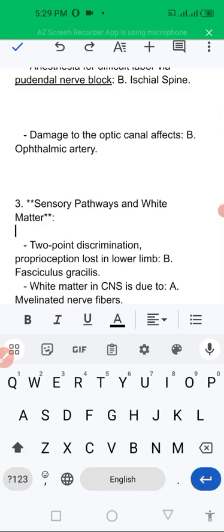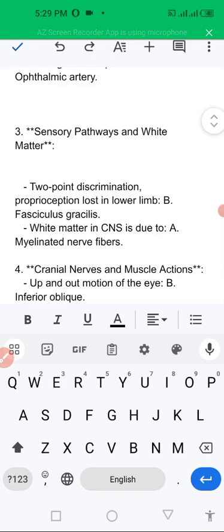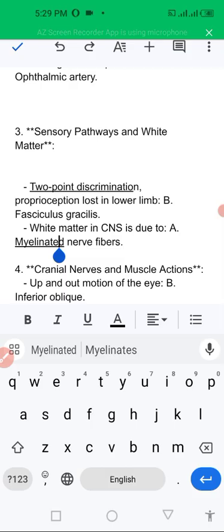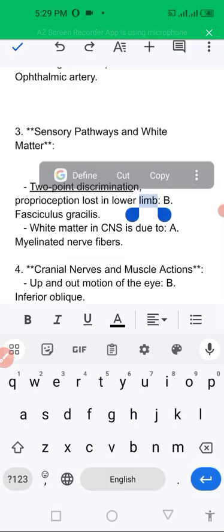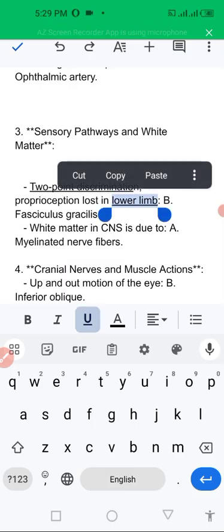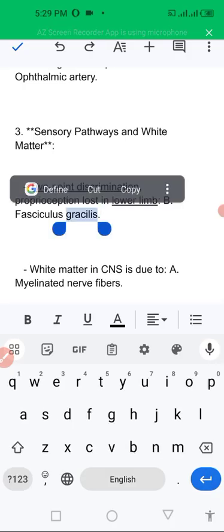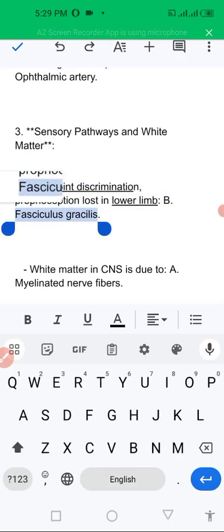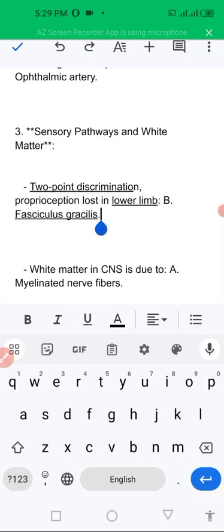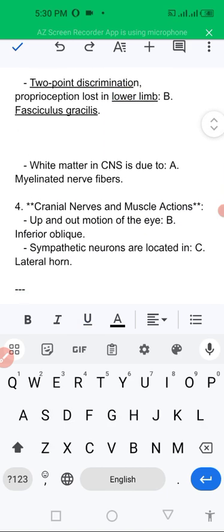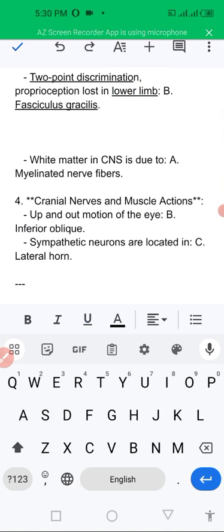Sensory pathway and white matter related questions. Now, two point discrimination and proprioception involvement in the lower limbs. We have to memorize a mnemonic: two point discrimination of the lower limbs is fasciculus gracilis. As we see, grass is present in the ground, so fasciculus gracilis can be memorized as lower limb involvement because grass is present in the ground.